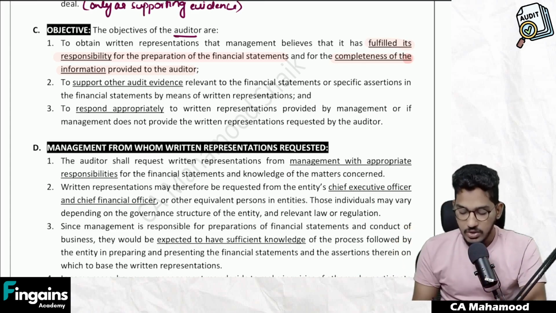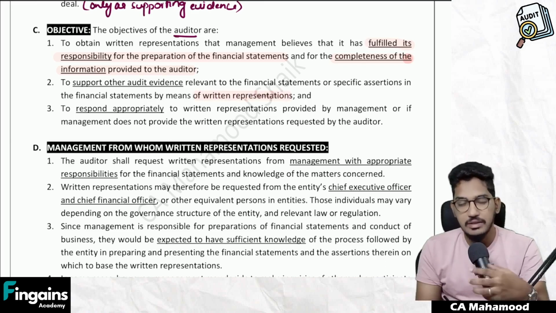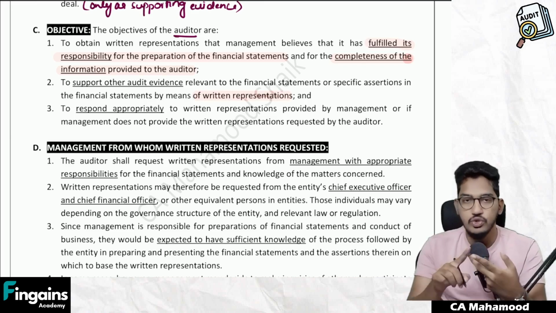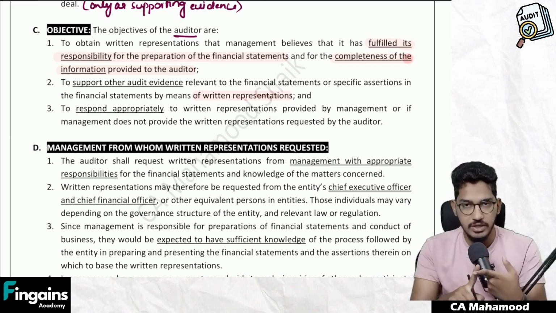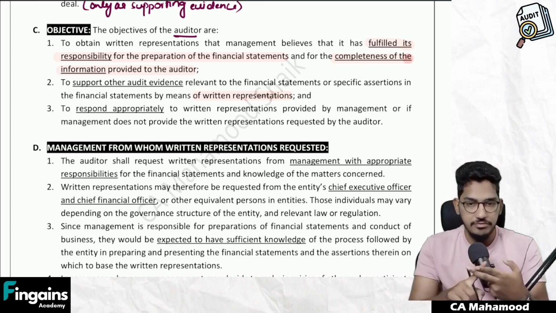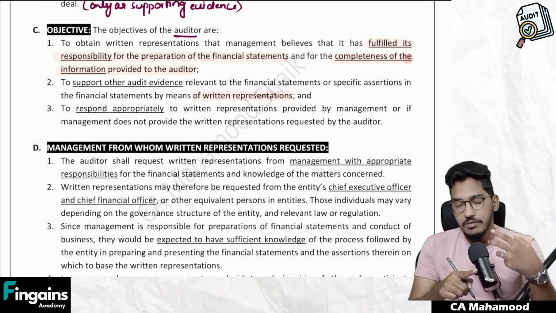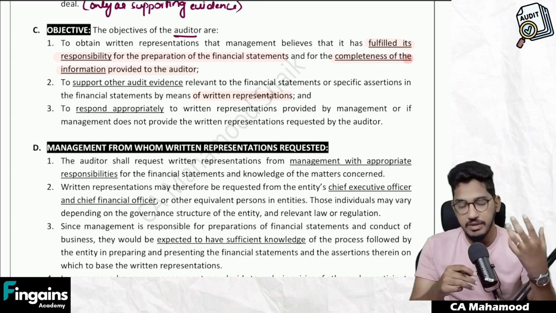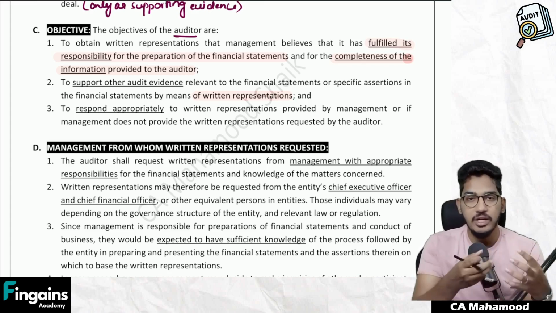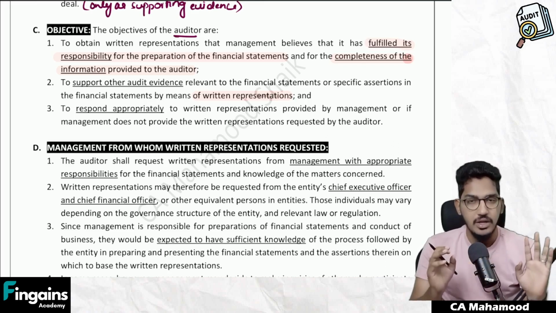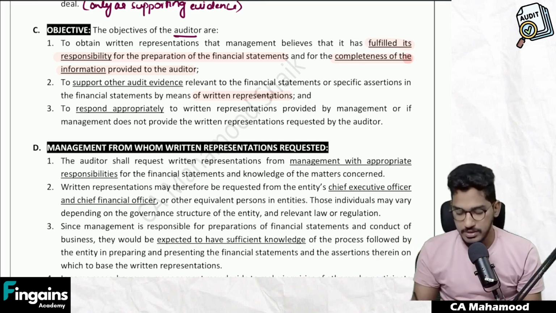Similarly, to support other audit evidence relevant to the financial statements or specific assertions in the financial statements by means of written representation. That is, when it comes to other items of the financial statements other than these two. When it comes to these two matters, that management accepted the responsibility and also they have completely provided information, these two matters are mandatory. Apart from these two matters, if the auditor feels that he requires written representation in other matters, the auditor can also obtain it.